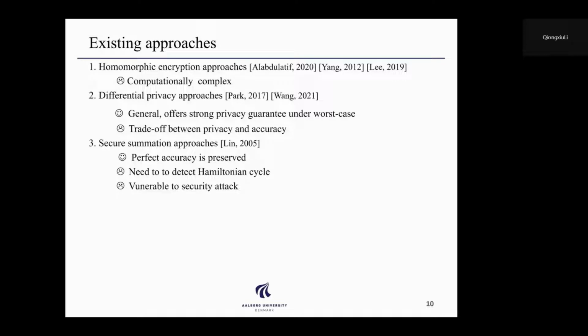It is very general and offers quite a strong privacy guarantee, even under the worst case, but it has a trade-off between privacy and accuracy. The last type is the so-called secure summation approach. Its main advantage is that it preserves perfect accuracy, but it needs to first detect the so-called Hamilton cycle for applying this secure summation algorithm. Another disadvantage is that it is vulnerable to security attacks when considering a number of passive corrupting nodes.